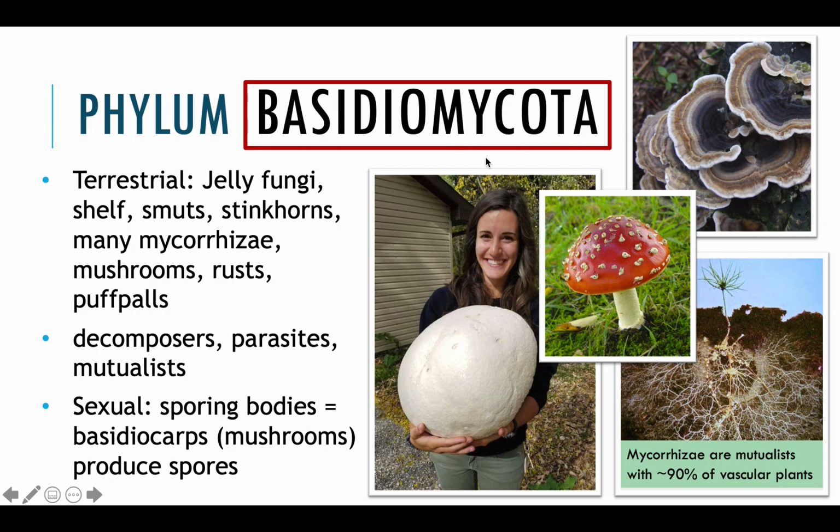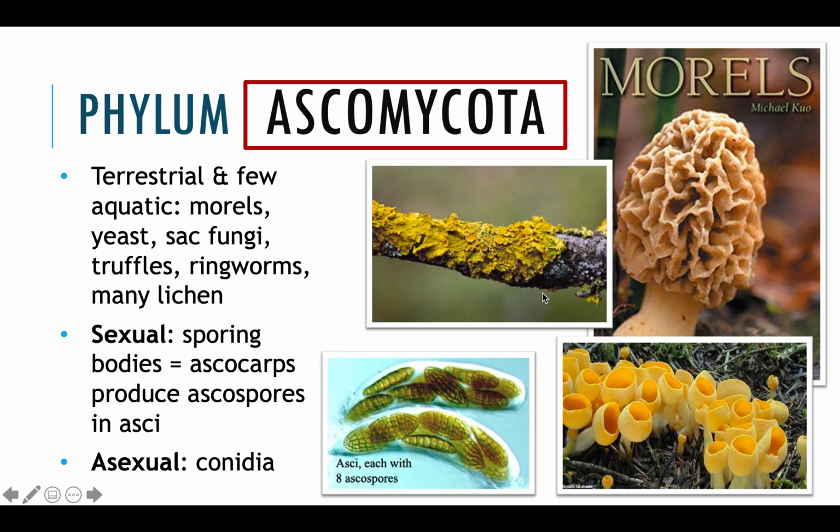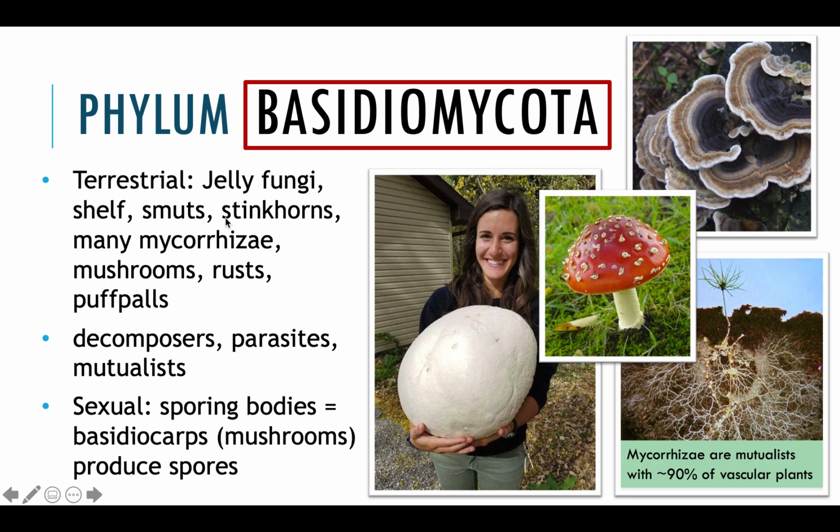Okay. So our next phylum is Basidiomycota. You would get basidiocarps in this group; before we had ascocarps in Ascomycota. Basidiomycota are terrestrial. We have things that are large like puffballs. We could have stinkhorns. Locally, we have the turkey tail mushroom. These guys are decomposers as well. Some parasites are in this group and lots of mutualists.